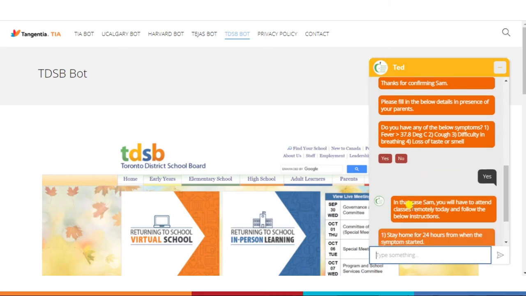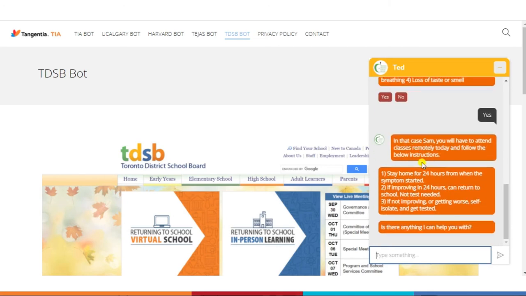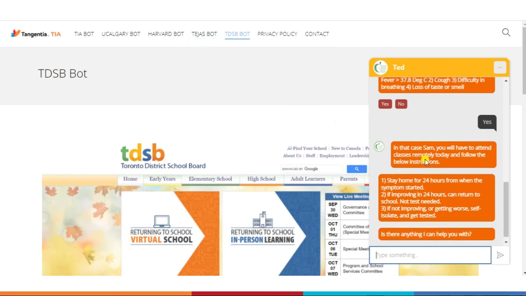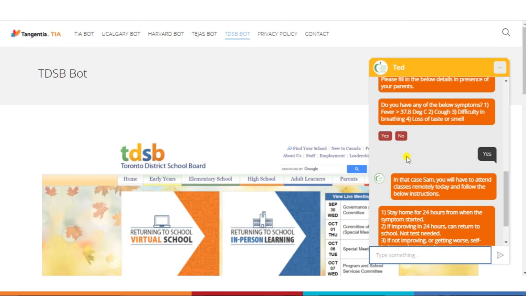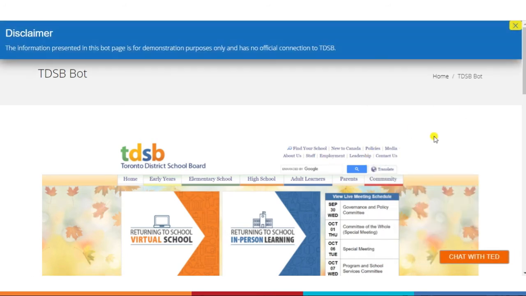So the bot says, in that case, Sam, you will have to attend the classes remotely today and follow the below instructions, like stay home for 24 hours. If condition is improving, you can return. If not improving, getting worse, self-isolate and get tested. So these are the responses which the bot can give when Sam says yes to something, or while doing assessment, something is not supporting student going to school, right?